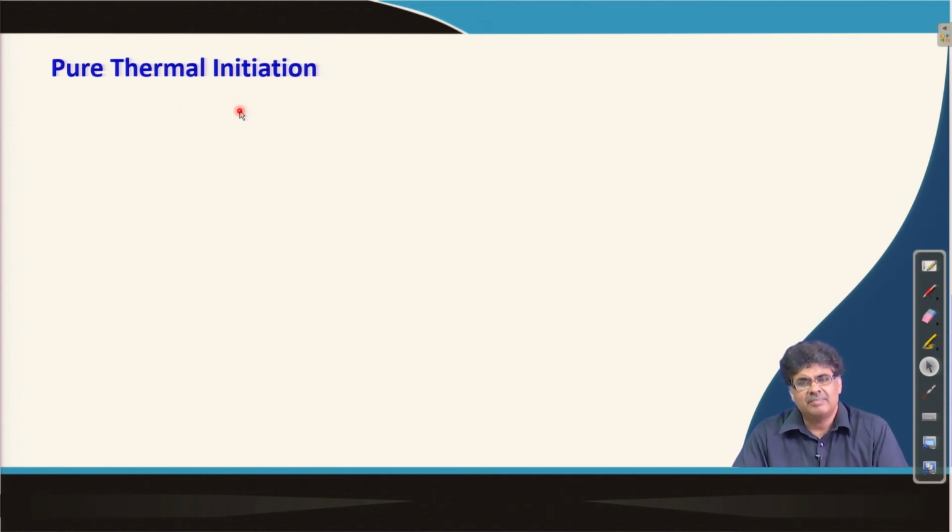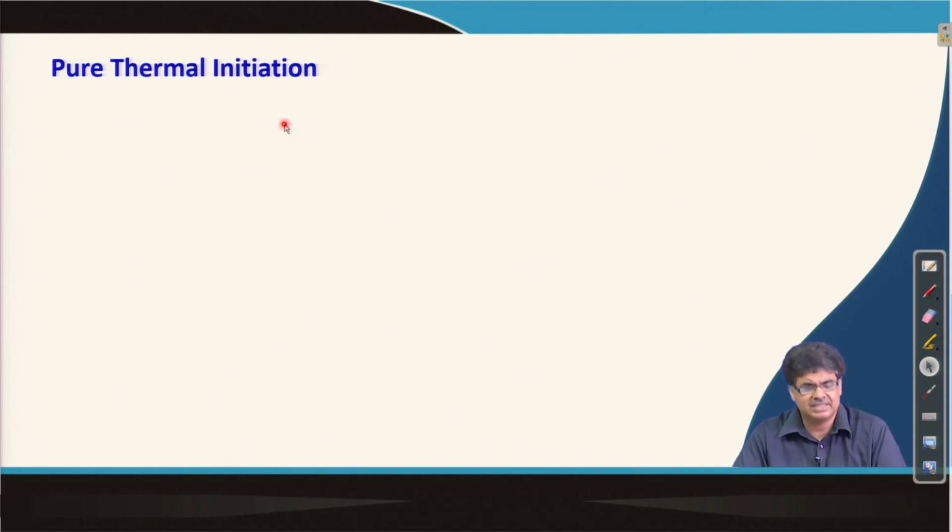If we look carefully, the impurities present, like peroxides or others, dissociate to produce radicals in ambient conditions in the presence of light, and they start the radical polymerization process.